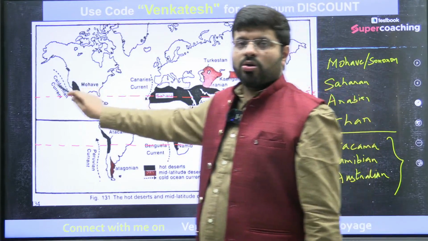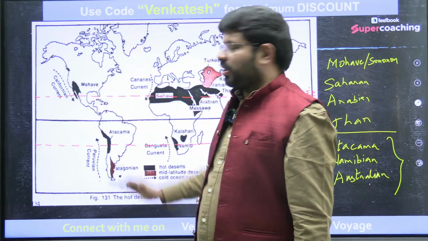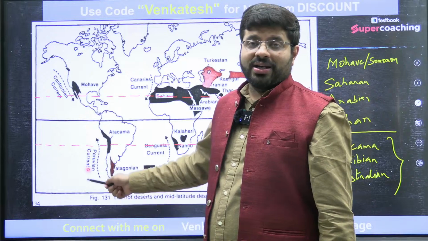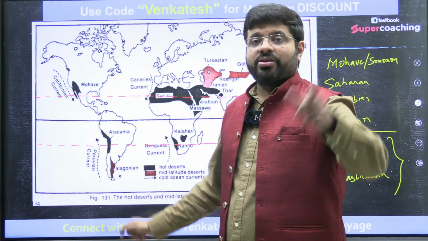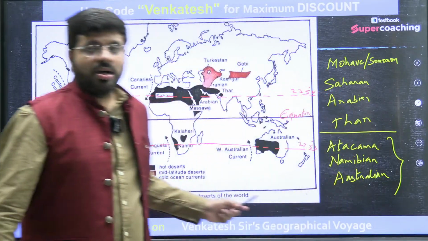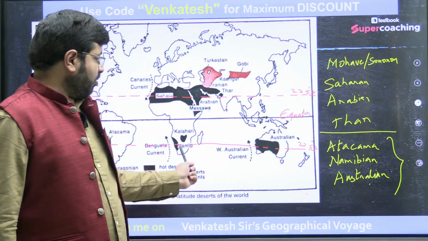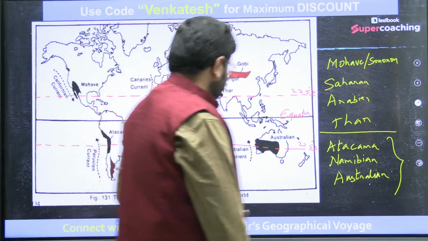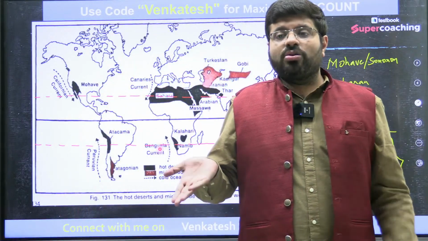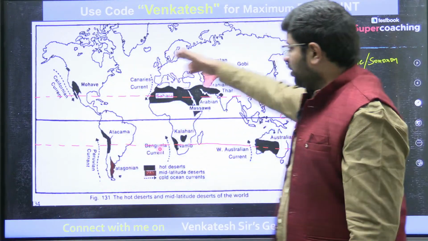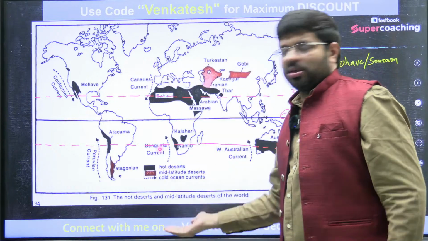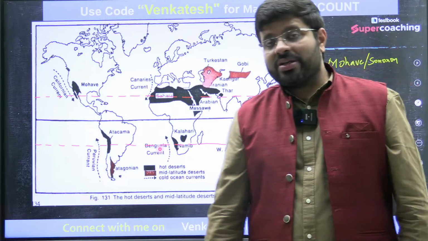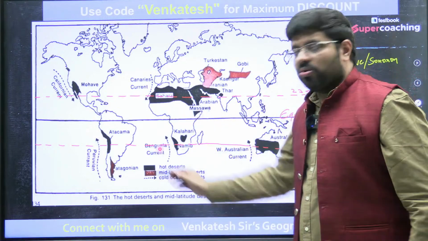Mojave Desert, cold current. There is a Californian current. Atacama Desert, you find the famous Peru current or the Humboldt current, which is associated with El Nino. Then you have here the Benguela current in Africa. Then you have the West Australian current. Everything you can see is coming from the higher latitude to lower latitude, whether it is in the north, coming like this, or south, coming like this. The oceanic currents are also contributing.